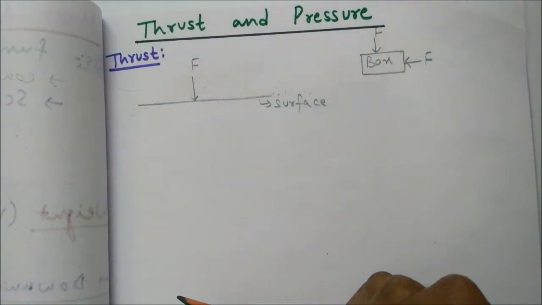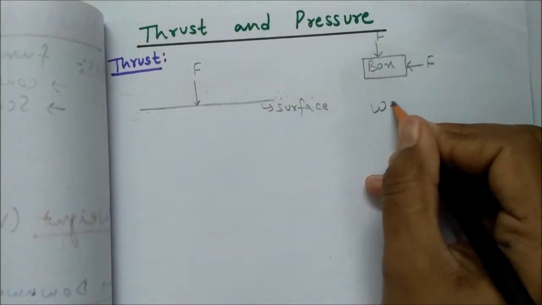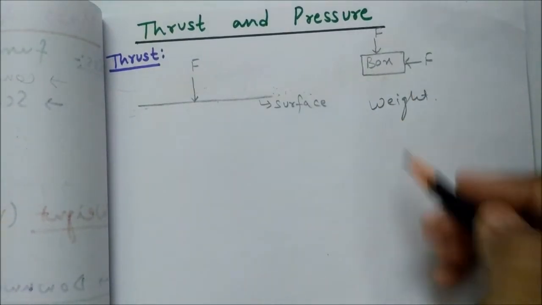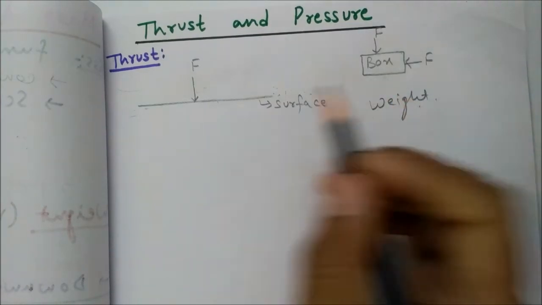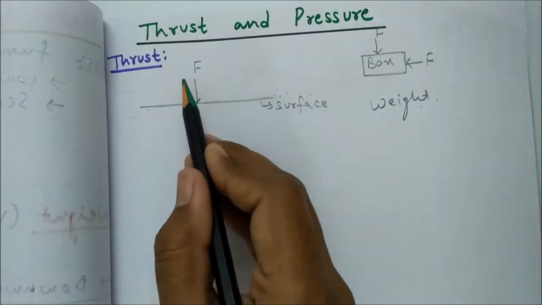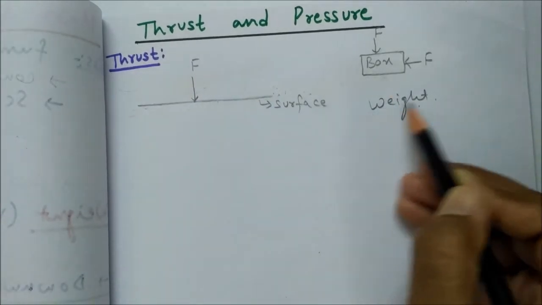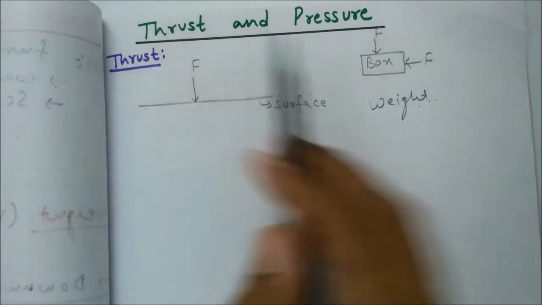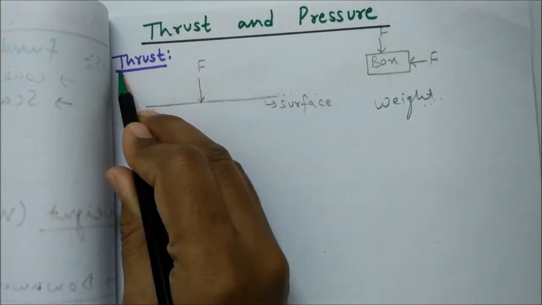So in order to be a thrust, the force should be perpendicular to the surface of the object. Earlier we had studied about weight. Which kind of force was the weight? The weight was the vertically downward force. So if the vertically downward force is there, this weight qualifies the condition of thrust. So can I say that the weight is the downward thrust?